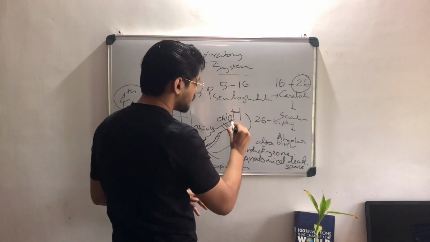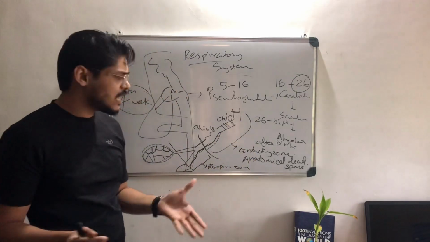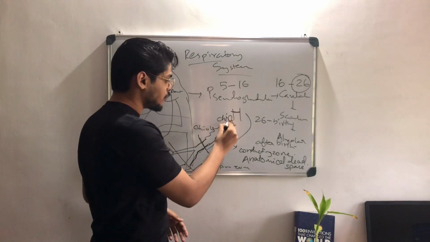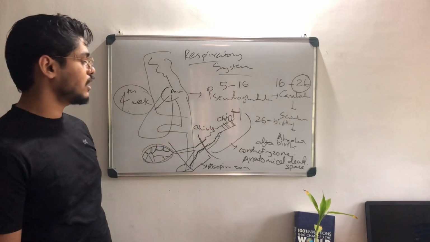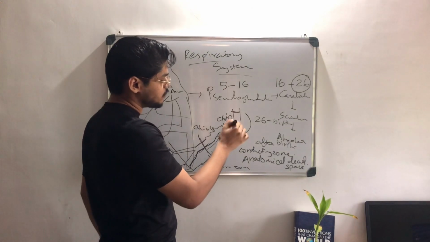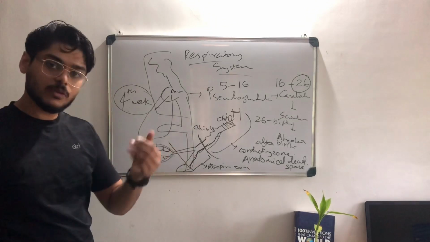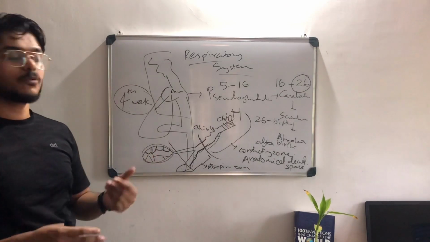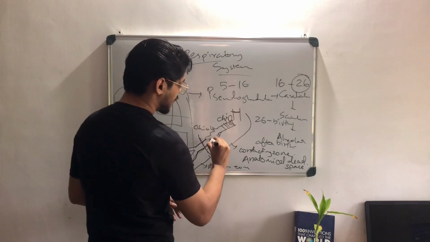There are goblet cells, which produce mucus, and this mucus is moved upwards with the help of cilia in the pseudostratified columnar epithelium of the bronchi and trachea. The mucus traps the particles and it is transported upwards by the cilia. So that's there. And then we have special cells called club cells.